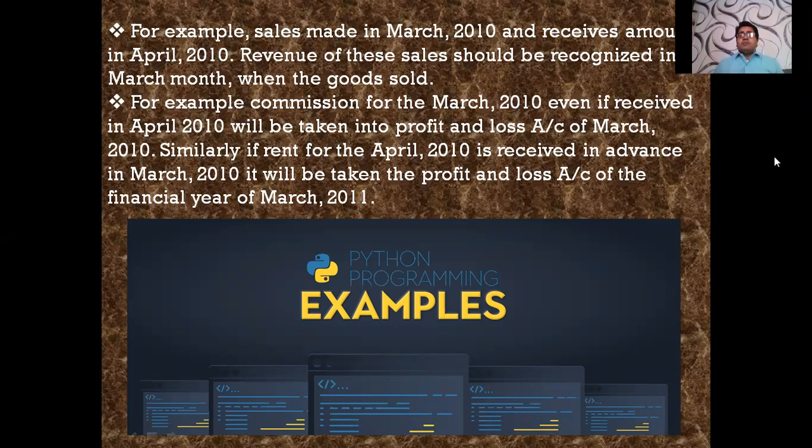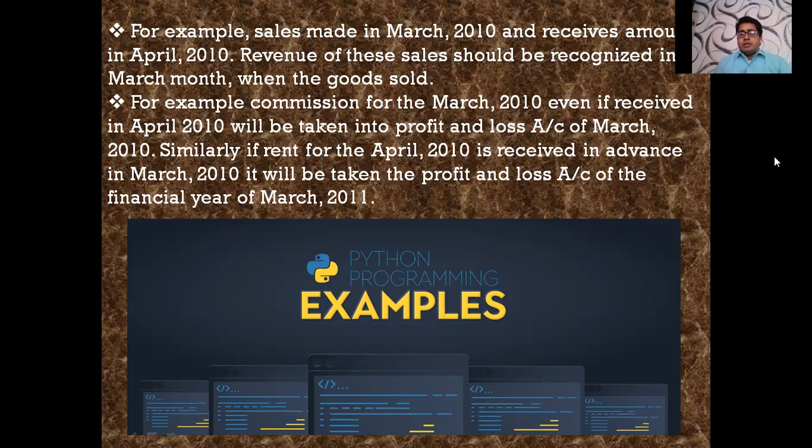Another example: commission for March 2010, even if it is received in April, will be taken into the profit and loss account of the March month only. Also for commission, which is one of the various incomes you will receive, it is to be recorded on the date when the right to receive has occurred. You will not wait for when you are going to receive the payment or that income. You will record on the date when the right to receive occurs.